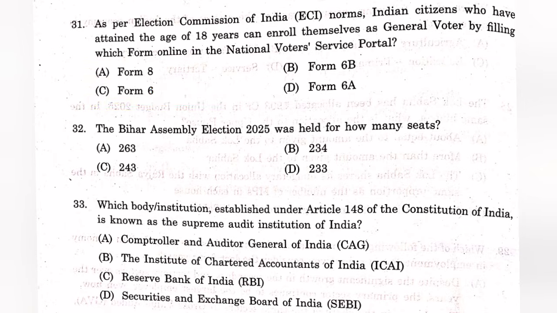Question number 32. The Bihar Assembly election 2025 was held for how many seats? The answer is C, 243. Question number 33. Which body institution established under Article 148 of the Constitution of India is known as the Supreme Audit Institution of India? The answer is A, Comptroller and Auditor General of India, CAG.